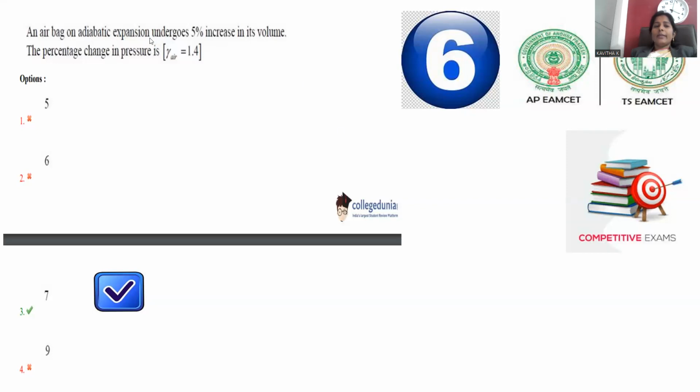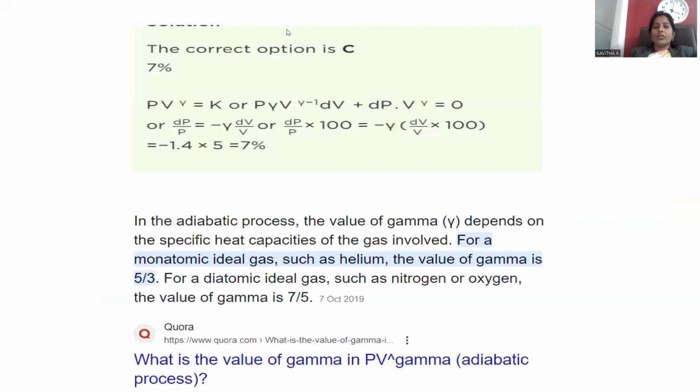Okay. So the airbag undergoes adiabatic expansion with a 5% increase in its volume. The percentage change in the pressure is to be identified. The expected answer is 7. Options 5, 6, 9 are not correct answers. We have to check how we can get this 7. The correct option is 7%.